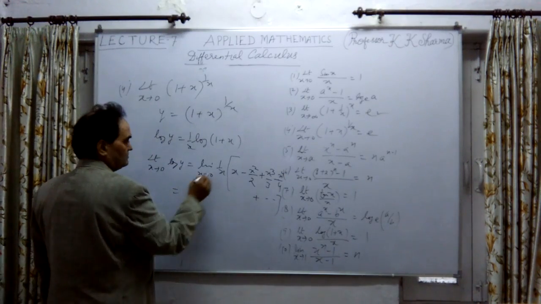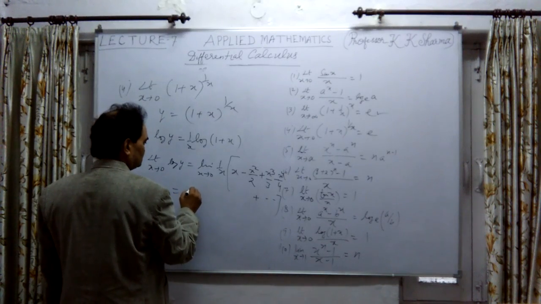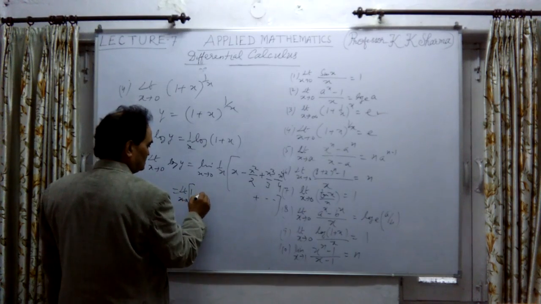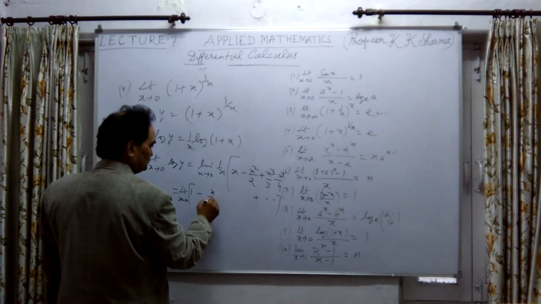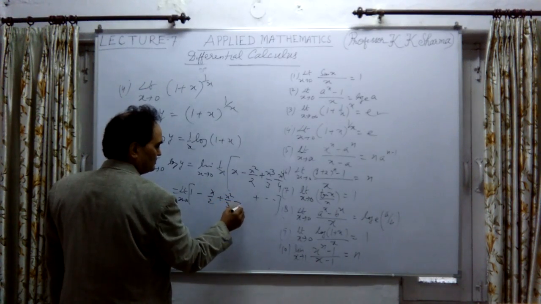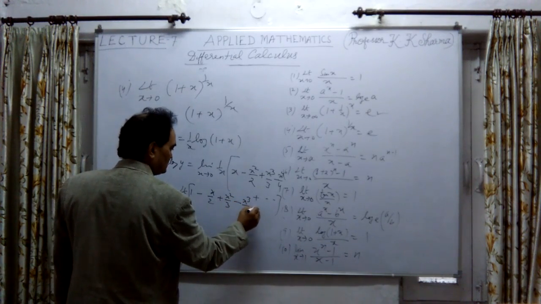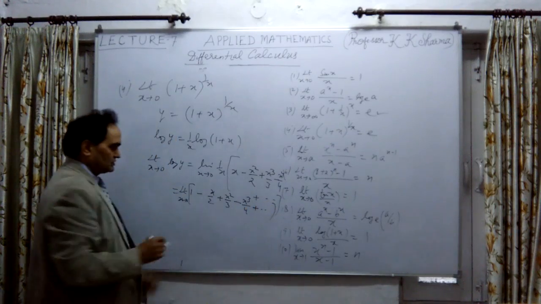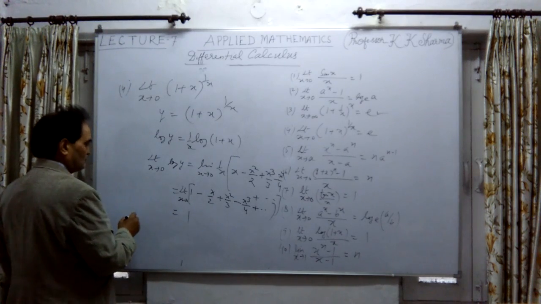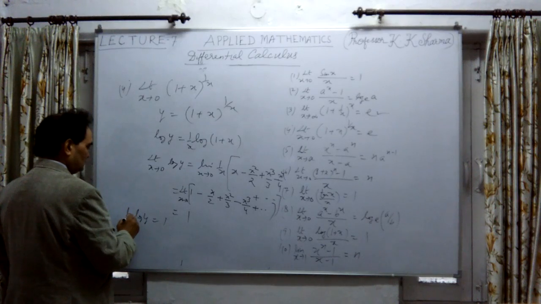If I divide the whole thing by x, the first term will be 1, and the remaining terms x upon 2, x square upon 3, and so on, every term will contain x. Only 1 will be left over. Therefore, in the limiting position, log y is 1, limit x tends to 0.